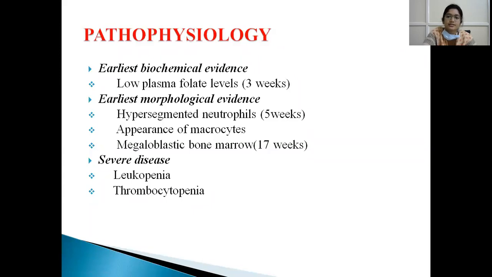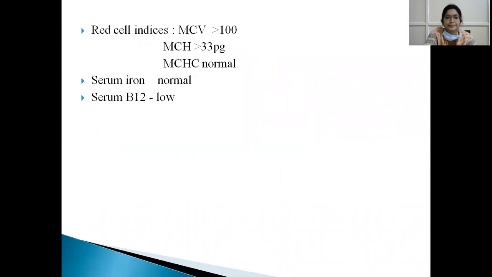These occur in 5 weeks of nutritional deficiency, and the appearance of macrocytes and megaloblastic bone marrow occurs after 17 weeks of dietary deficiency. In severe cases, both WBCs and platelets, the megakaryocytes, might be affected, and we see leukopenia and thrombocytopenia.